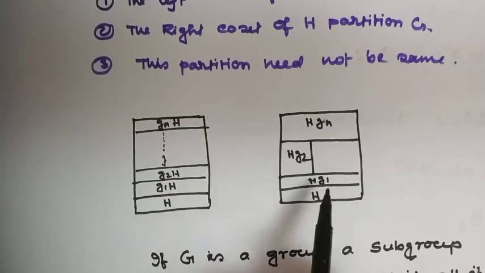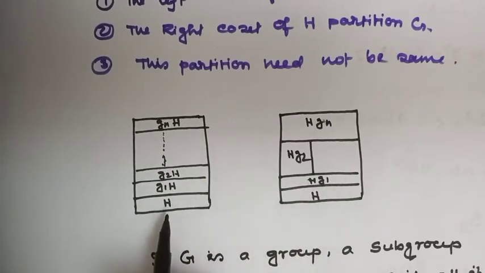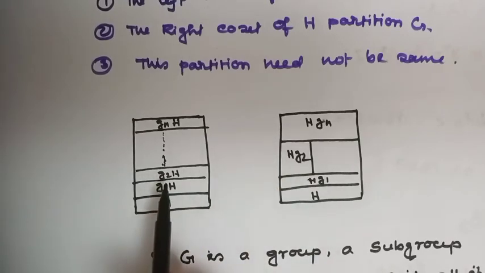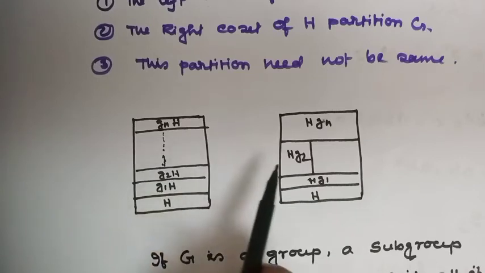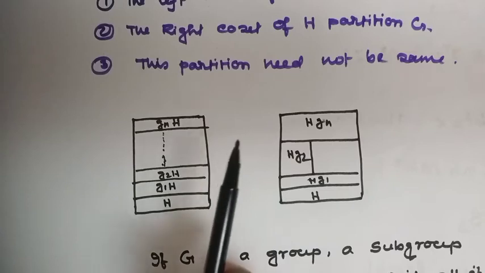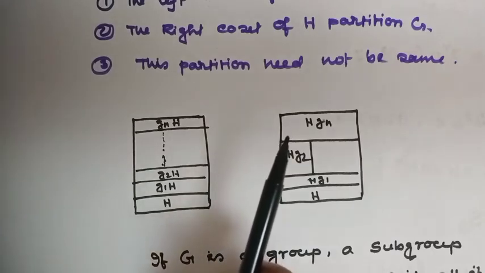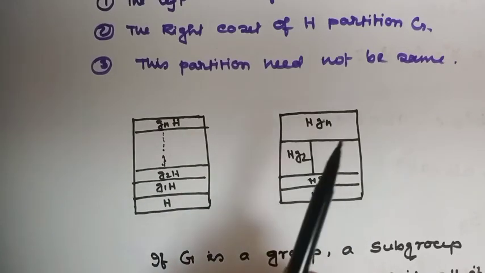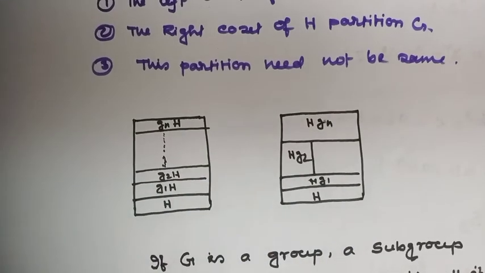Here g1H is equal to Hg1, but notice g2H is this, and Hg2 is different. Here in this picture g2H is not the same as Hg2. So right coset and left coset cannot always be the same. Okay?